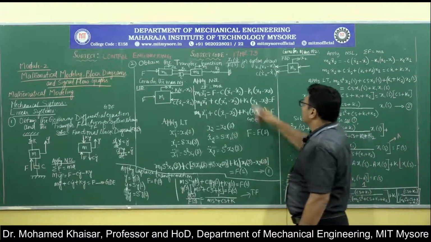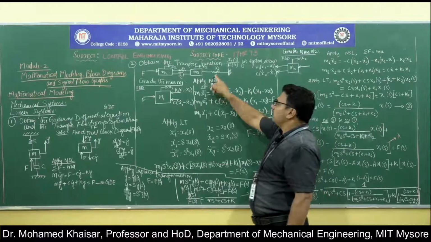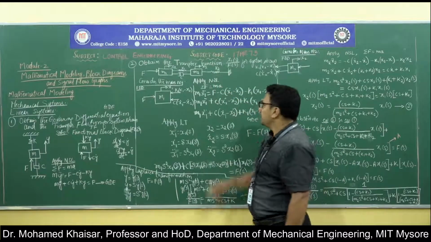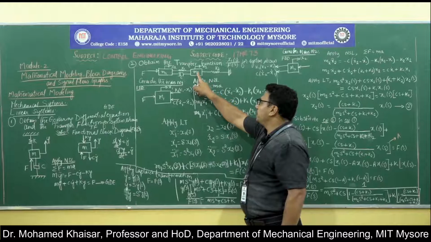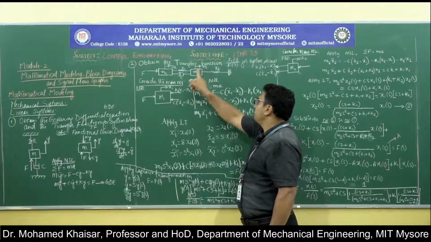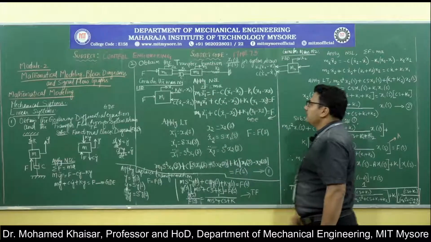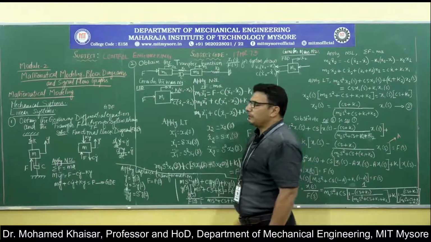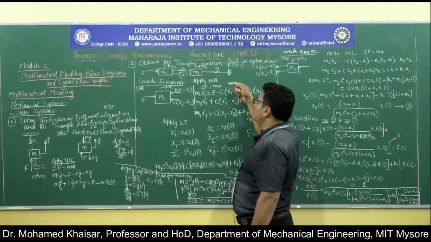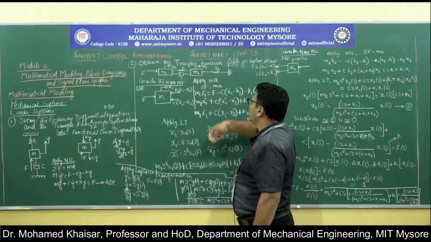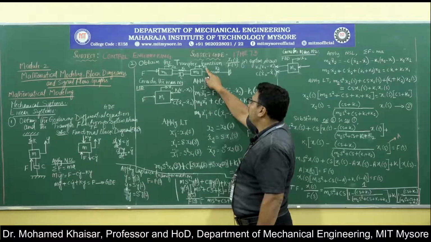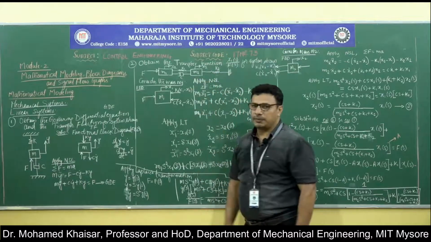Then this spring, let us analyze the role of this spring. When the mass M2 is getting displaced by distance x2 in this direction, this spring, which is connected to M2 over here, tries to offer a force K2 into x2 in a direction opposite to the displacement.